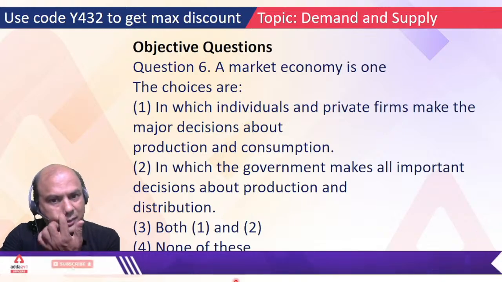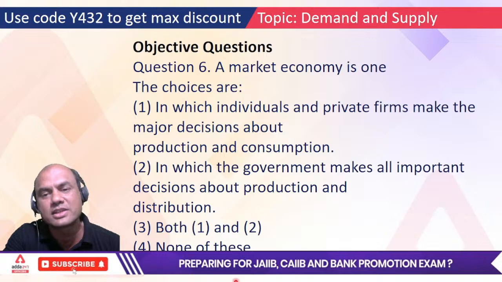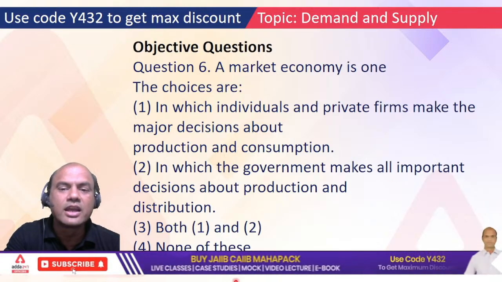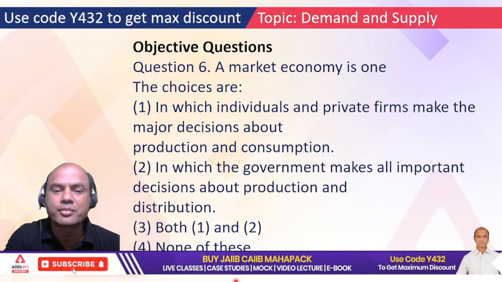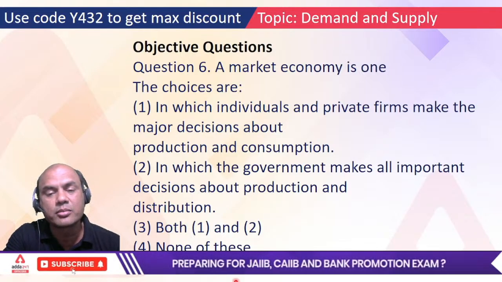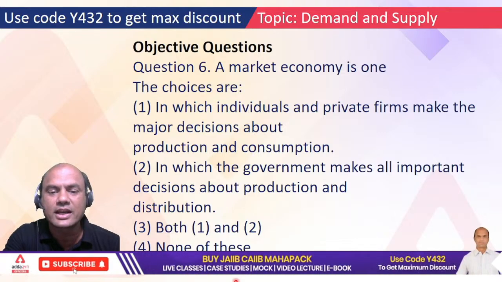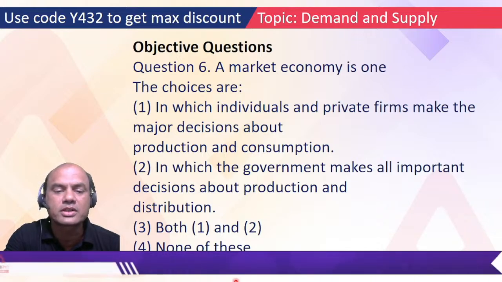A market economy is the one... Now, what is the market economy? What did I say? Government intervention less, correct? In which the individuals and the private firms make the major decisions about production and consumption. So, market economy, who makes the decisions? Individuals, private firms, or second answer, in which the government makes all the important decisions about production and distribution.